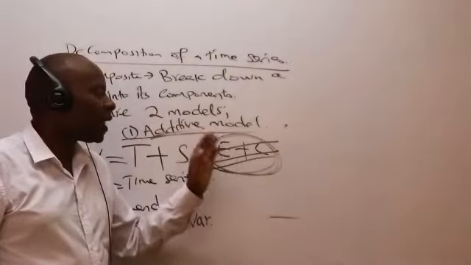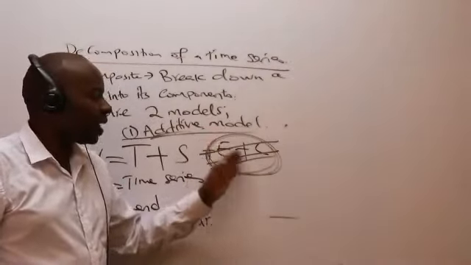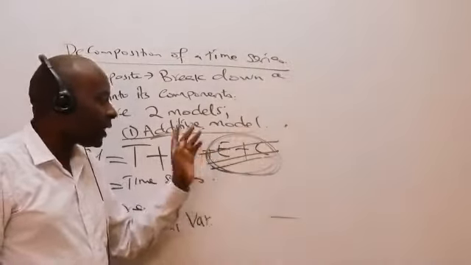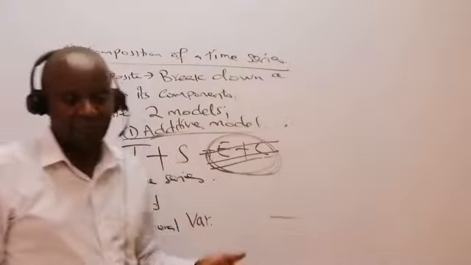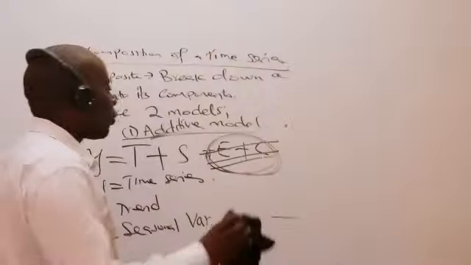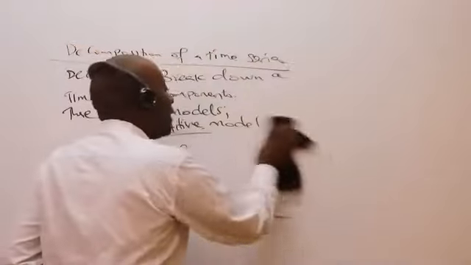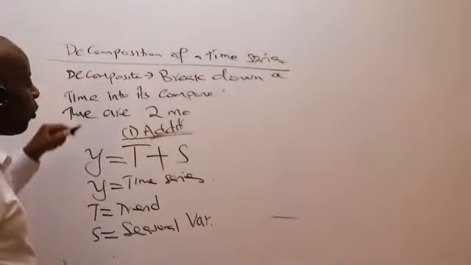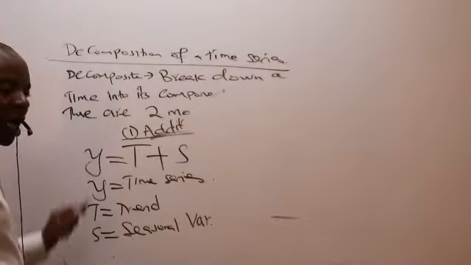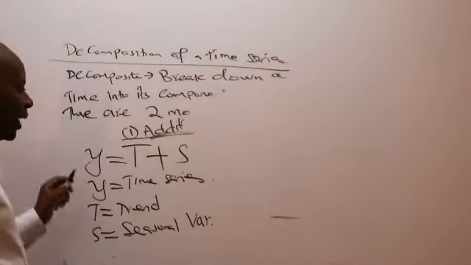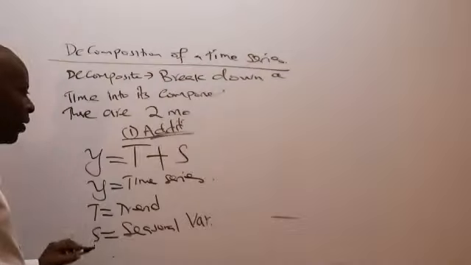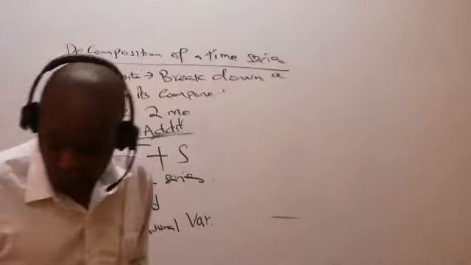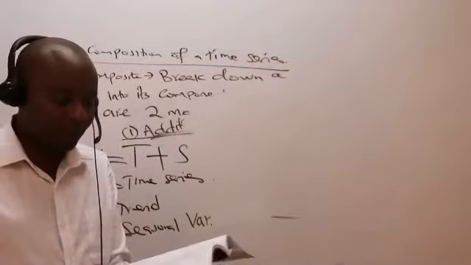The same case with the cyclic economy, you can't predict this. The same case with the erratic, these earthquakes, you can't really predict them. So the most important thing you're supposed to understand is that we are leaving out the erratic and the cyclic components out of our two models of decomposition simply because they are unpredictable.